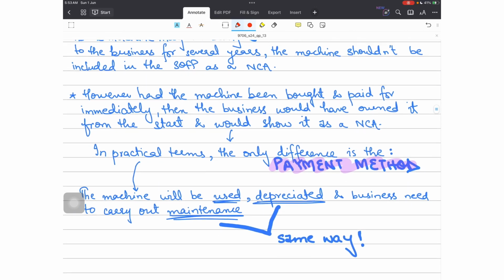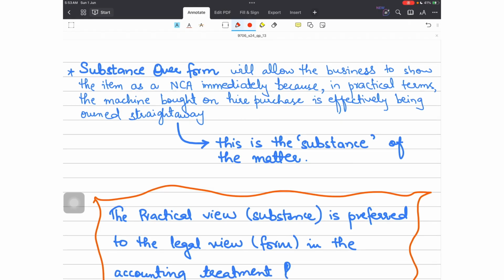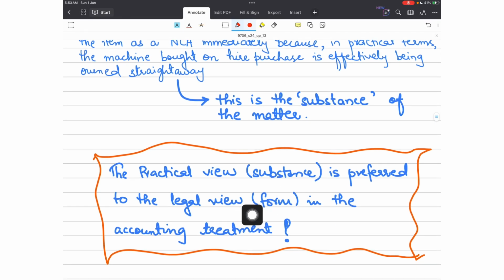So even if you haven't paid for that asset, the concept says to show that transaction as a non-current asset being owned by the business in the statement of financial position. Why? Because this is the substance of the matter. The practical view is preferred to the legal view in the accounting treatment.